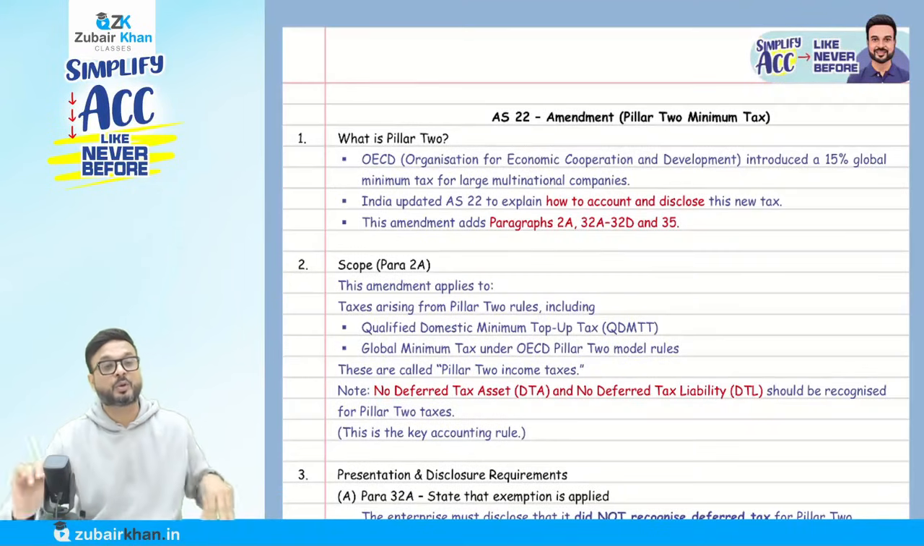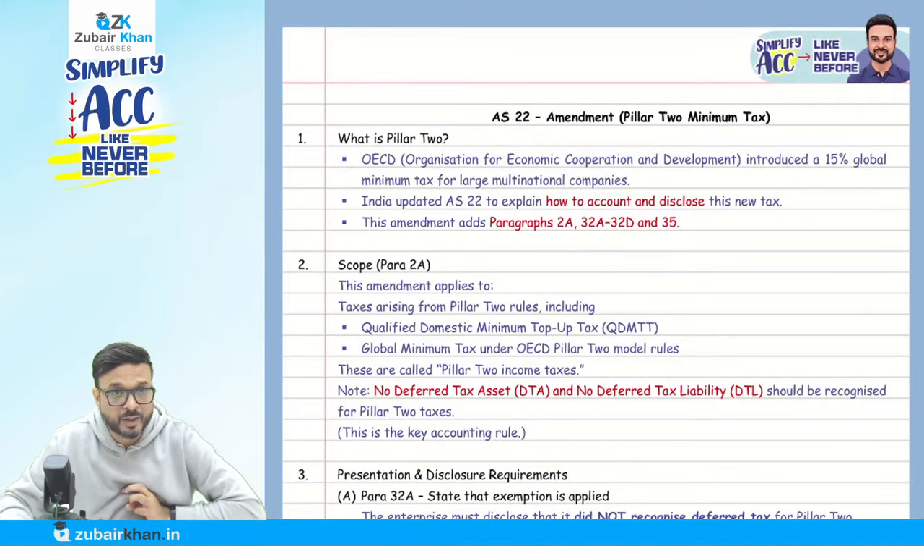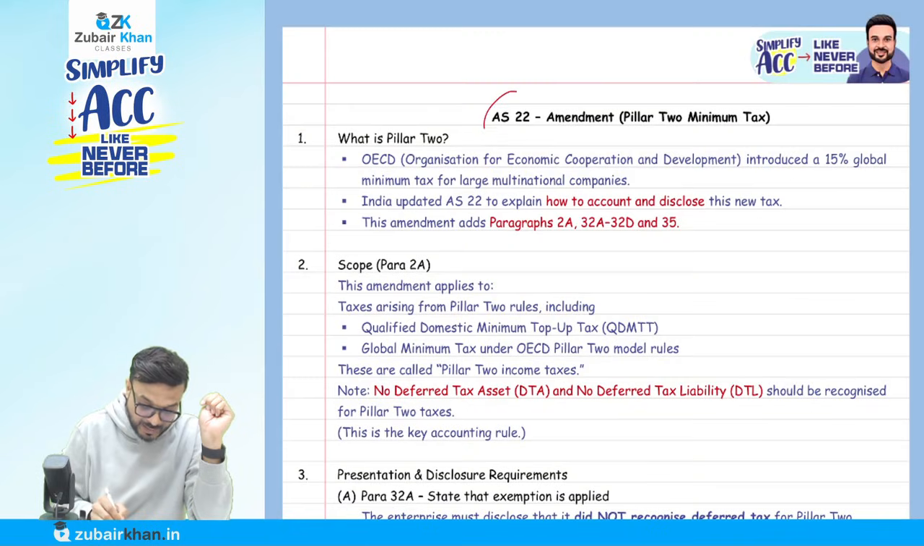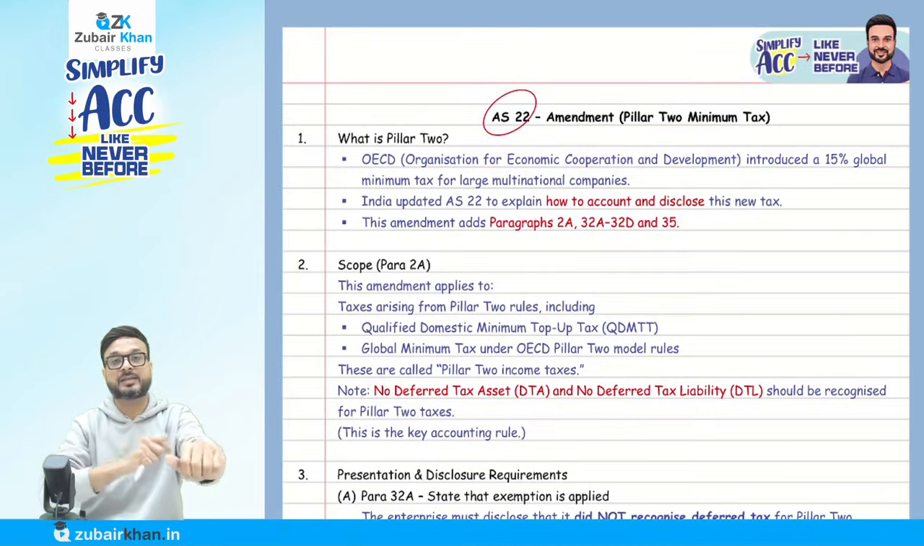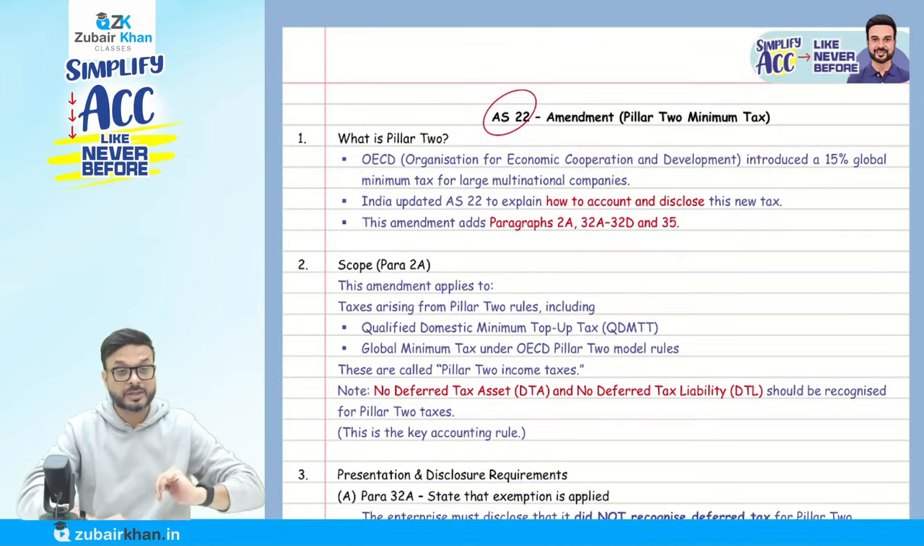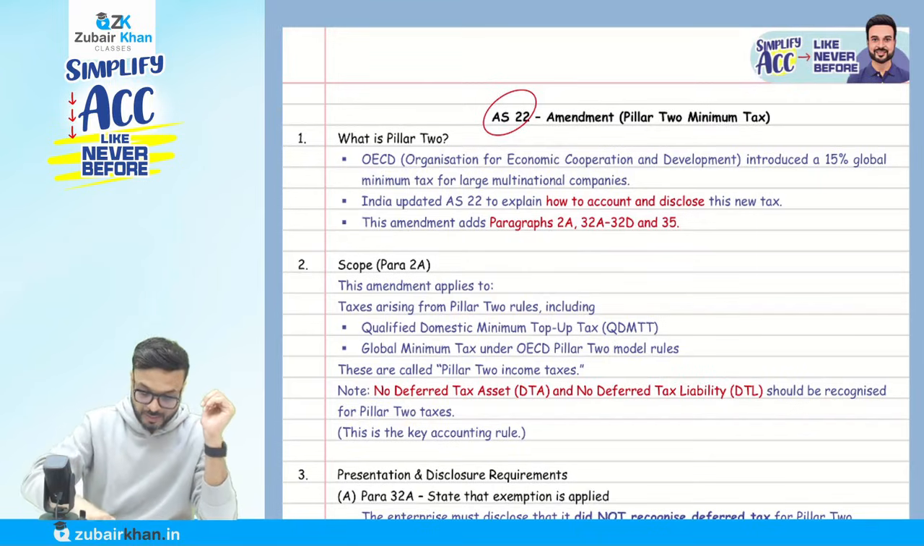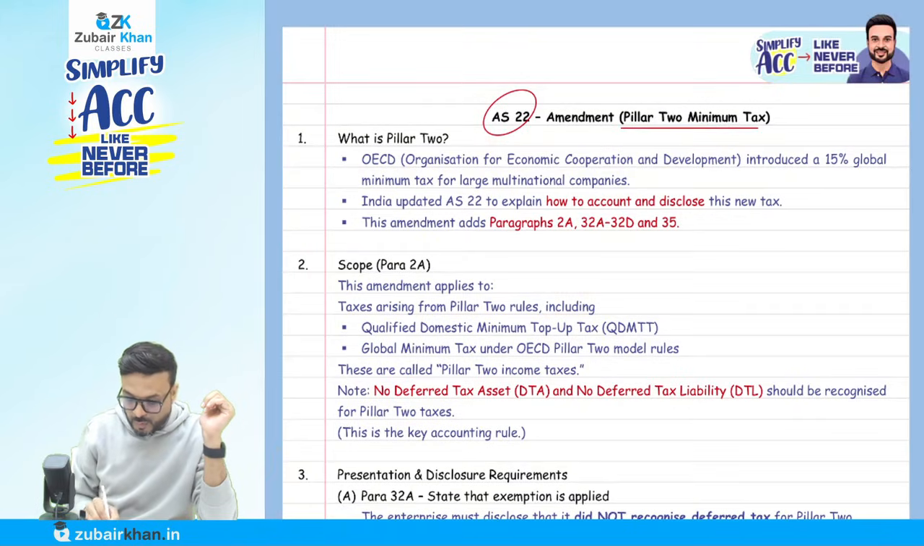So today we are going to cover the amendment which comes in Accounting Standard 22. As we know, Accounting Standard 22 deals with income tax, how to do the accounting of income tax. This amendment comes in Accounting Standard 22 because of a rule we call Pillar 2 minimum tax. So I will discuss with you what this Pillar 2 minimum tax is.